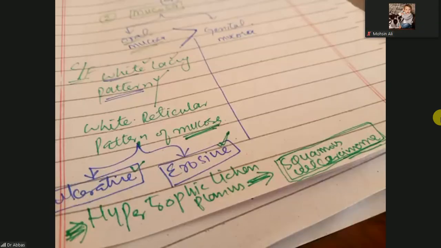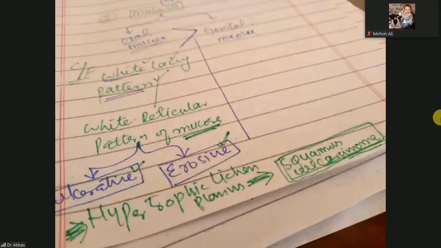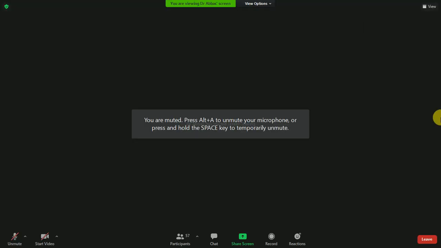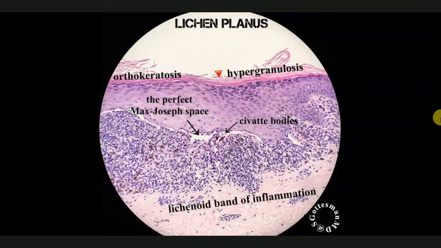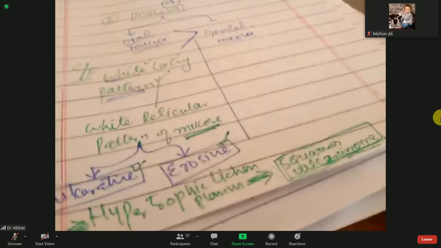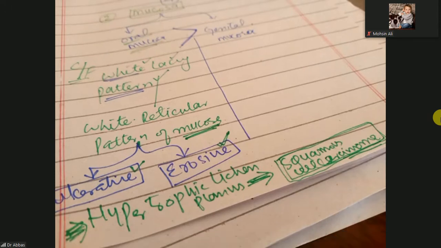Look at this image. It will help you for the oral mucosa. Sorry, where is that image? Sorry, I'm going to share the image.